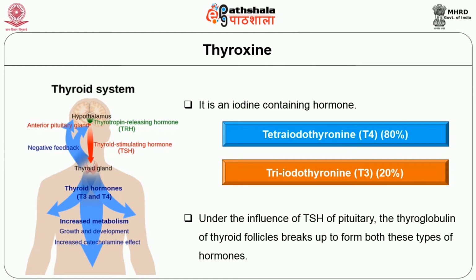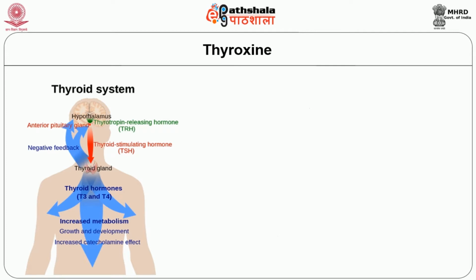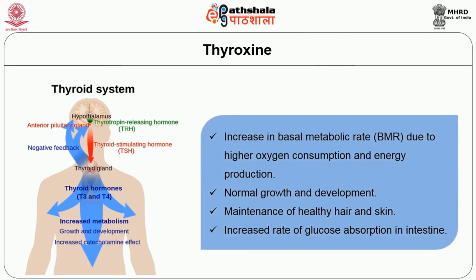So in this picture, the hypothalamus releases thyrotropin releasing hormone. This thyrotropin releasing hormone in turn acts on the pituitary gland and it releases thyroid stimulating hormone. This thyroid stimulating hormone acts on the thyroid gland and it releases T3 and T4. The T3 and T4 in turn act on the target organs. It increases the metabolism, the growth and development, and also it increases the catecholamine release. Some of the important functions of these hormones are: thyroid hormones increase the basal metabolic rate due to high oxygen consumption and energy production.